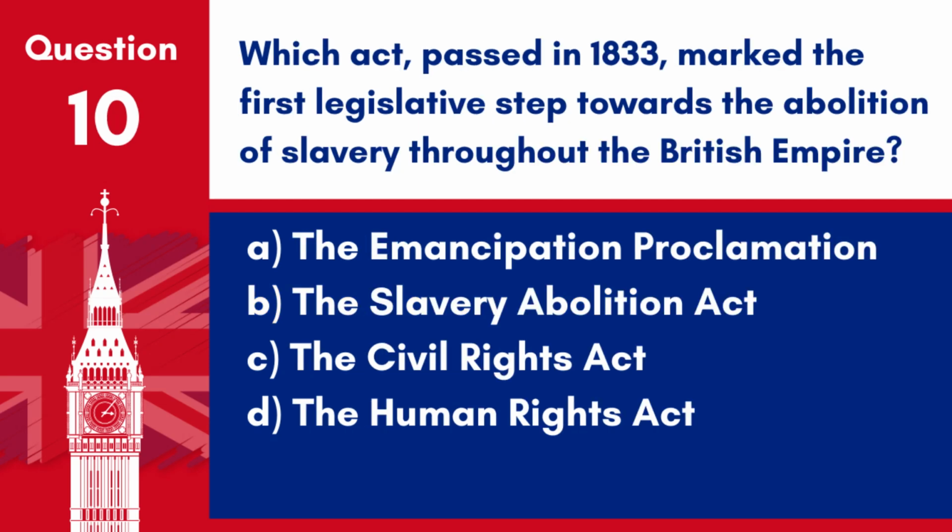Question 10. Which Act, passed in 1833, marked the first legislative step towards the abolition of slavery throughout the British Empire? A. The Emancipation Proclamation. B. The Slavery Abolition Act. C. The Civil Rights Act. D. The Human Rights Act. Answer: B. The Slavery Abolition Act, passed in 1833. It was a significant step towards ending slavery in the British Empire.